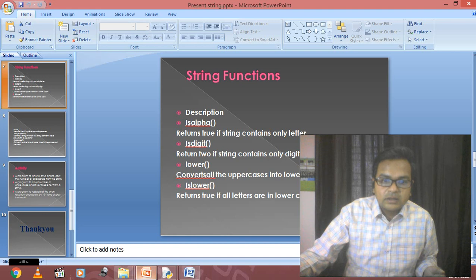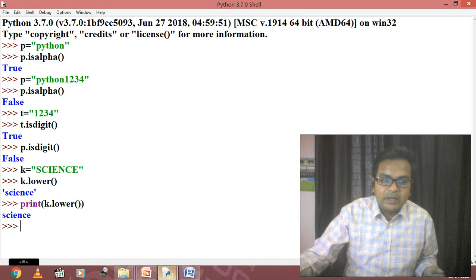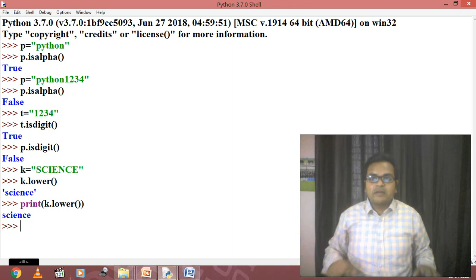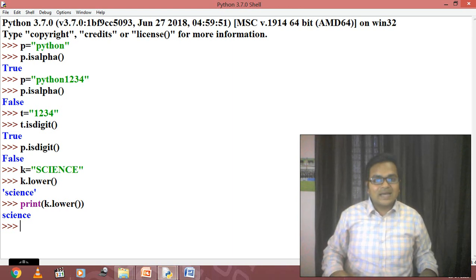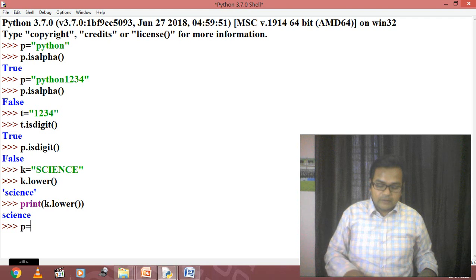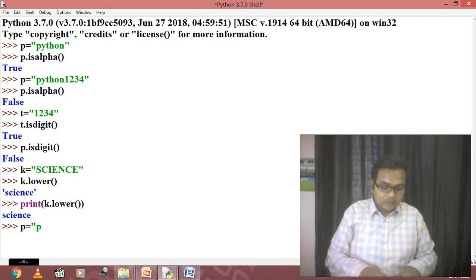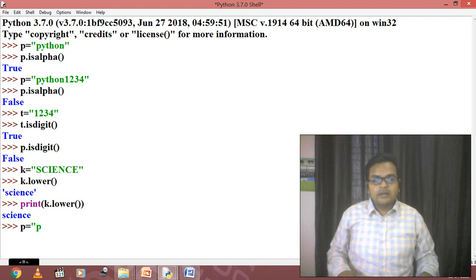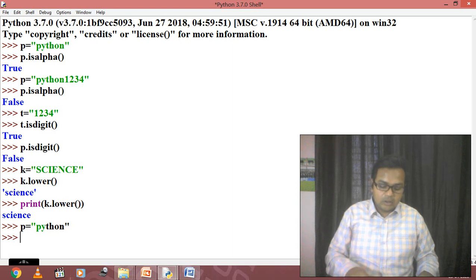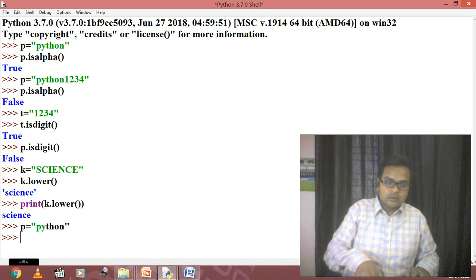Now the next one is islower. Now what is the meaning of islower? I think the meaning is clear. There is "is" before lower, that means we are asking the function whether all the characters in the string are lower case or not. So now just check it out. p equals Python. I'm again going to define this word. p equals Python. Now that is a new string. And then I have to check whether this Python is containing all the letters as lowercase or not. So I'm going to use p.islower. So now just check it out.